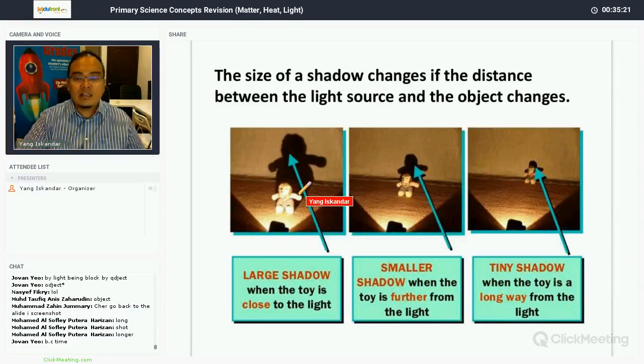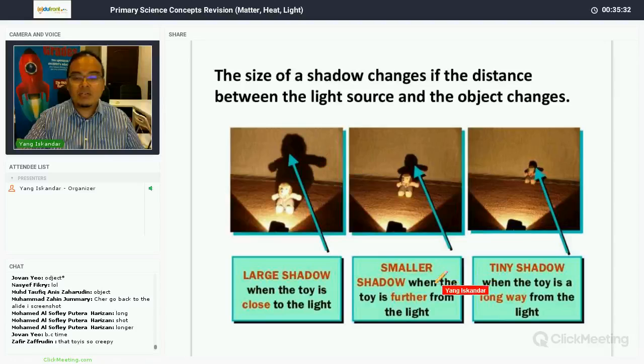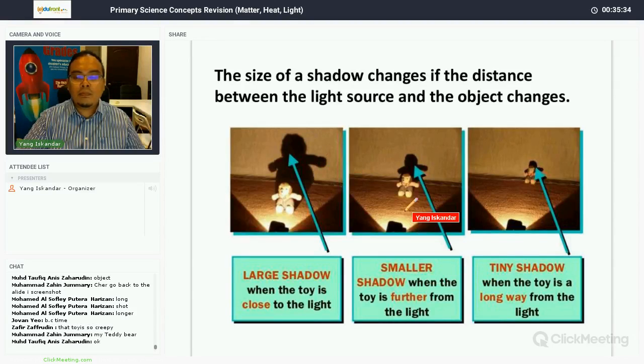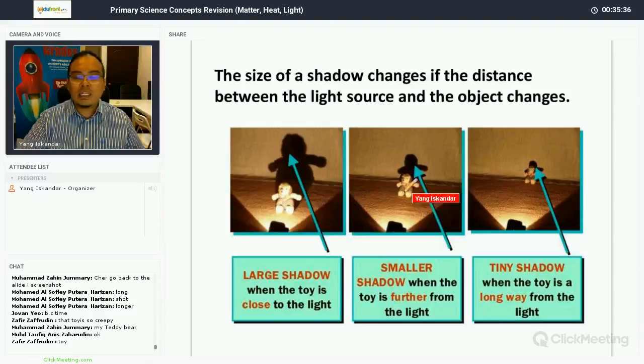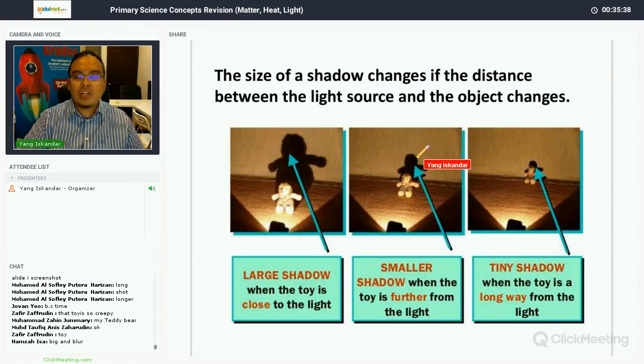Now take a look at this. You can see this teddy bear. When the toy is close to the light, we can see that the shadow is big. You can see this big shadow. But when you put the toy further away from the light, the shadow becomes smaller.